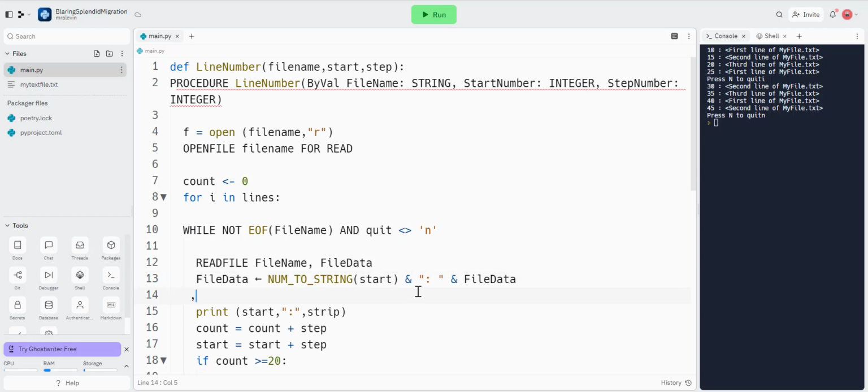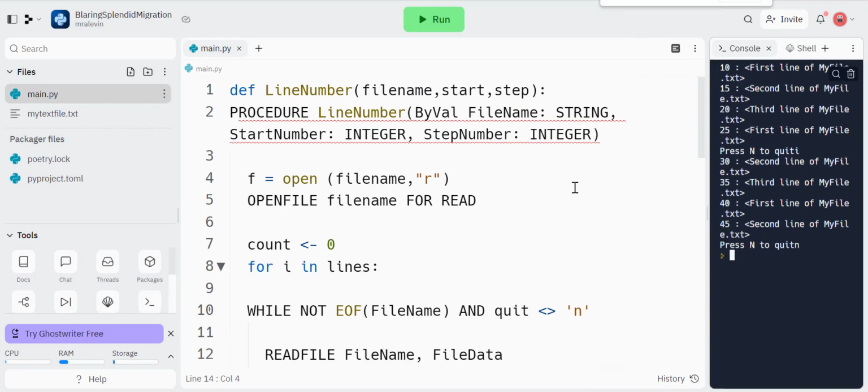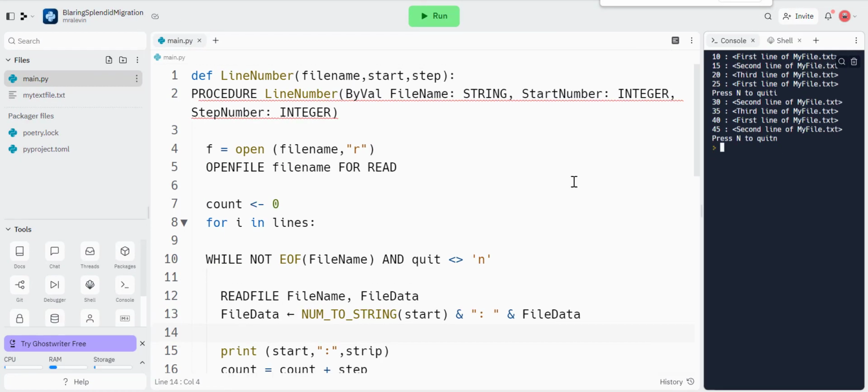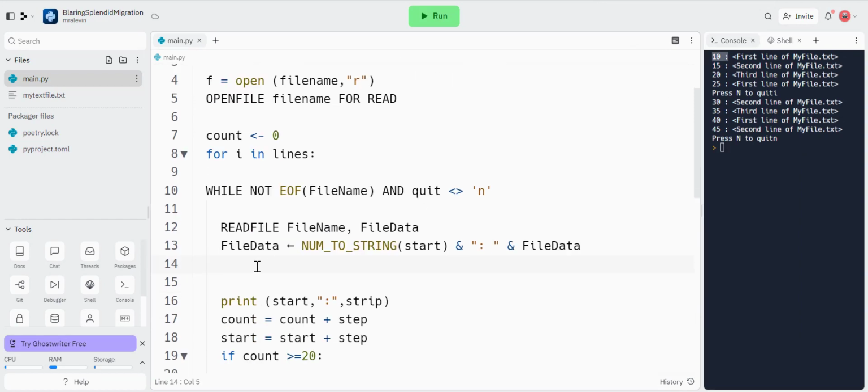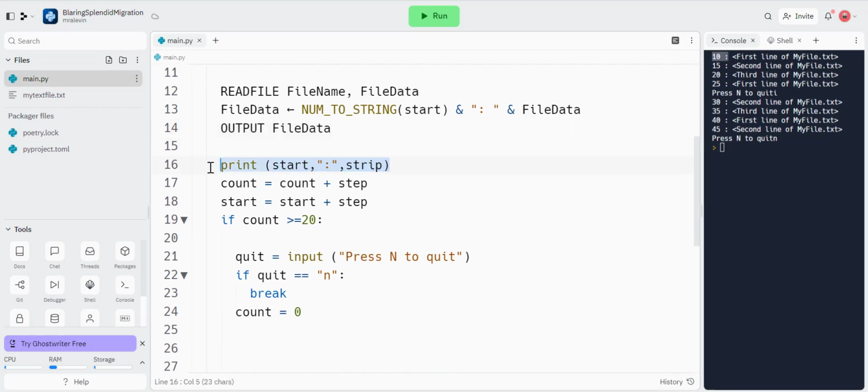So in Python, remember, we use comma. In pseudocode, we use this. So this is basically the same as doing what you see here. I'm then going to output file data, which means we don't need this print. Like that, it's going to be different.